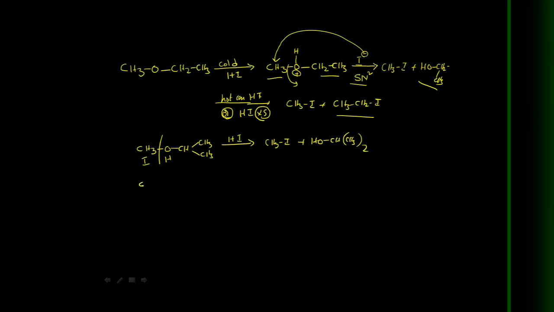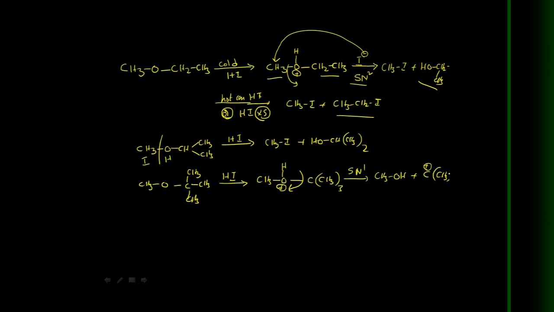Now see this one, CH3-O-, and here this is a tertiary butyl group. Generally we know that a tertiary carbocation is more stable. So this tertiary butyl methyl ether, on reaction with HI, follows an SN1 mechanism. That means here there is a plus charge on this tertiary butyl group. So this one follows an SN1 mechanism. That means it is the initial bond breaking. As a result, methyl alcohol plus tertiary butyl carbocation is formed.